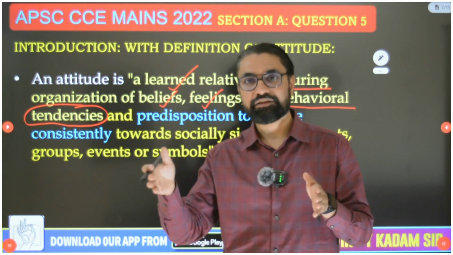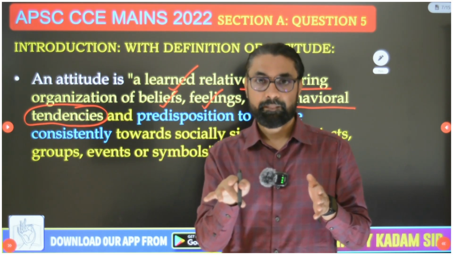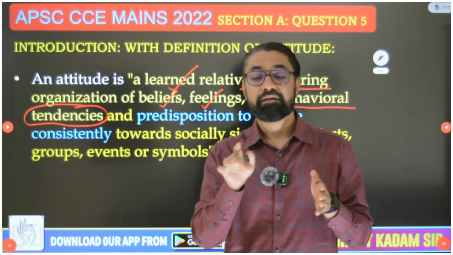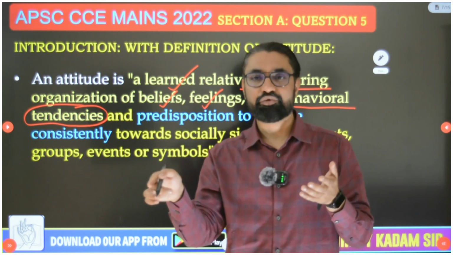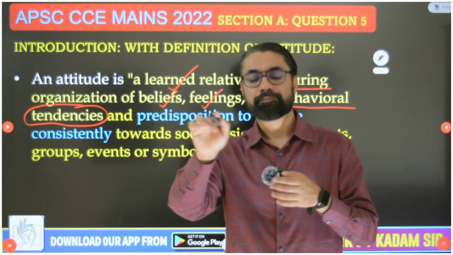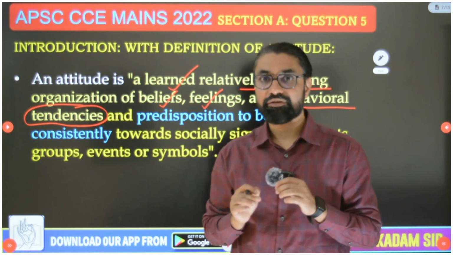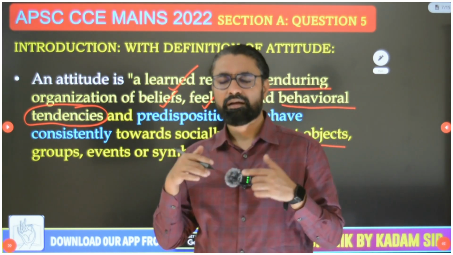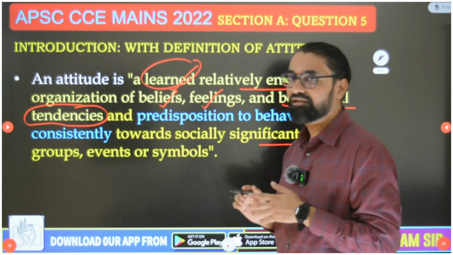Between behavioral tendency and actual behavior, there is a gap, and some other factors mediate this gap. Based on those factors, we can predict or decide whether attitude directly led to behavior or attitude does not reflect in behavior. And that's why the words in the definition that you have to underline are very important: that attitudes are learned and attitude contains behavioral tendency.